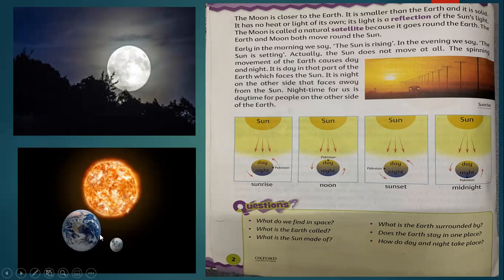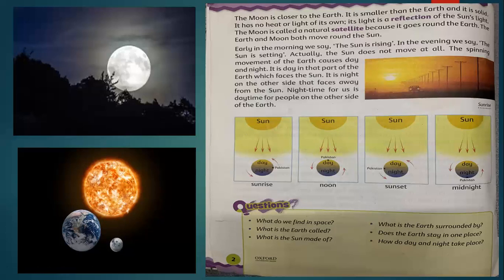Earth has two types of movement, as I told you. One around its axis, because of which we have day and night, and another movement is around the sun, and because of this movement we have the 4 seasons. Okay children, I hope this is an easy lesson. You all understood it well.